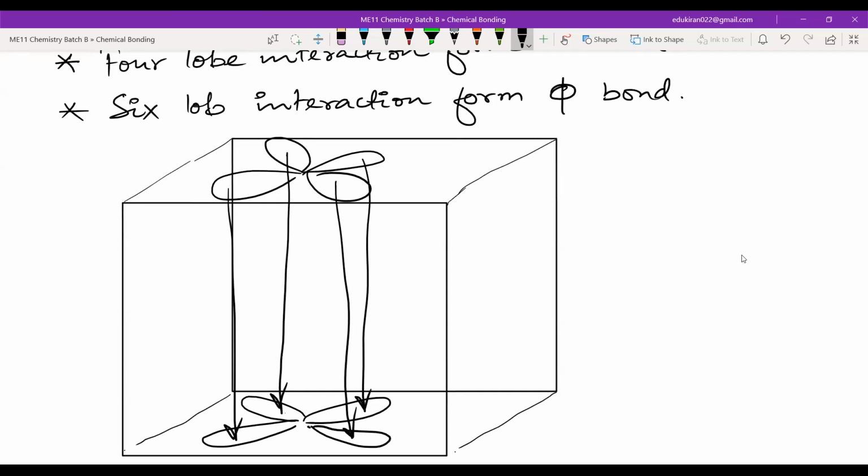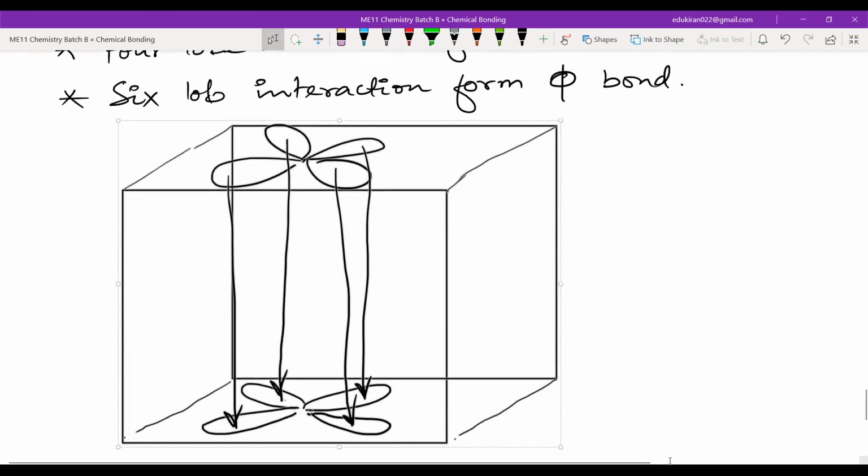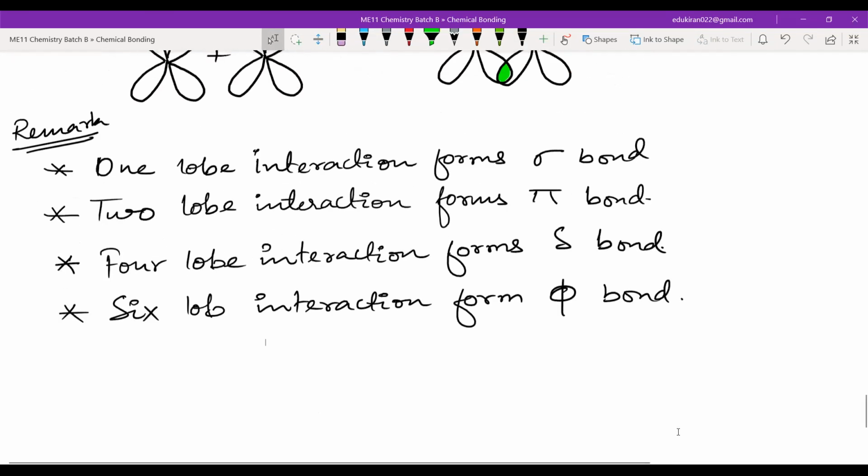So can you guys see? Yes, sir. Four lobe interaction, all of you can see, right? Yes. You don't have to draw this, okay? Don't have to draw this. Keep up to the 6 lobe interaction, 5 bond. Done, all of you? Yes, sir.